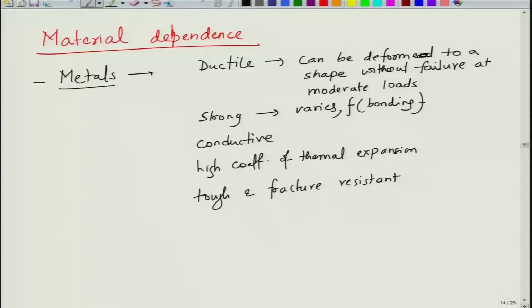So, generally metals are ductile, and they can be strong. Steel is very strong, copper is strong, nickel is strong, but lead is not strong, and tin is not very strong. It depends on their bond strength. They are generally conductive, have a high coefficient of thermal expansion, are tough and fracture resistant, and have lower high temperature strength. So, generally you do not use metals for high temperature applications unless it is a high melting point metal itself.